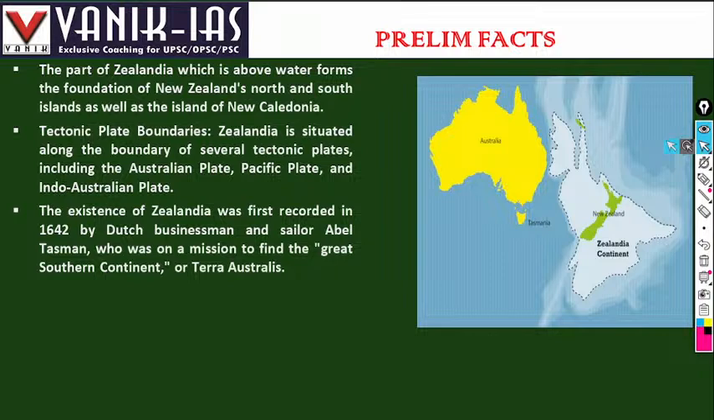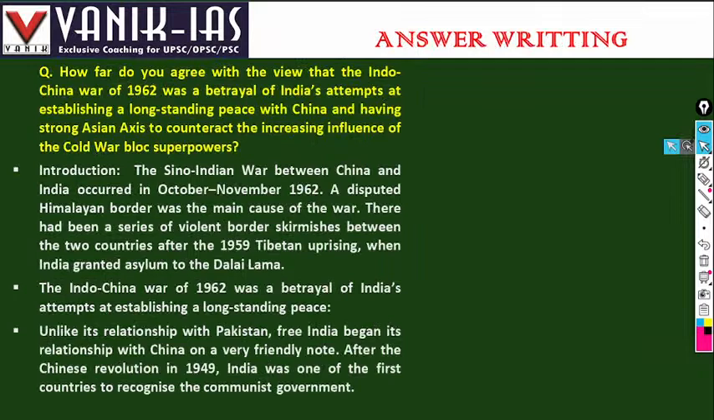Tectonic plate boundaries: Zealandia is situated along the boundary of several tectonic plates, the Australian plate, the Pacific plate, and the Indo-Australian plate. The existence of Zealandia was first recorded in 1642 by the Dutch businessman and sailor Abel Tasman, who was on a mission to find the Great South Continent, or Terra Australis.